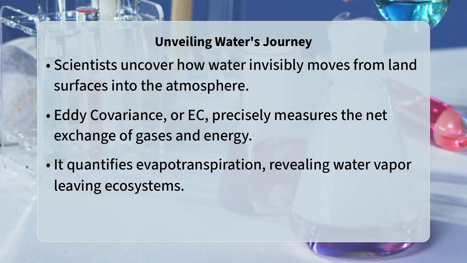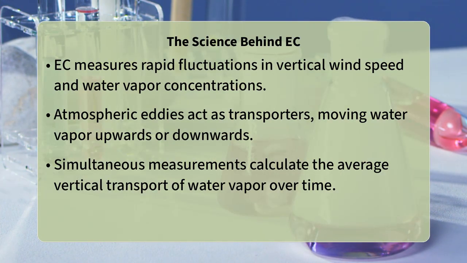The fundamental principle behind EC relies on measuring the rapid fluctuations of vertical wind speed and the concentration of a scalar, such as water vapor, in the air directly above a canopy or land surface. These turbulent fluctuations, or eddies, act as tiny transporters, carrying water vapor upwards or downwards.